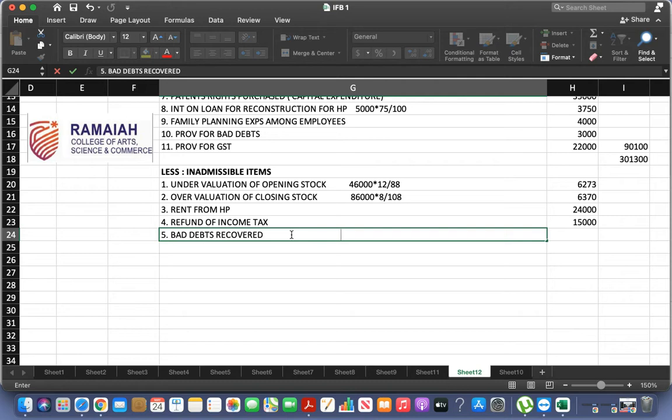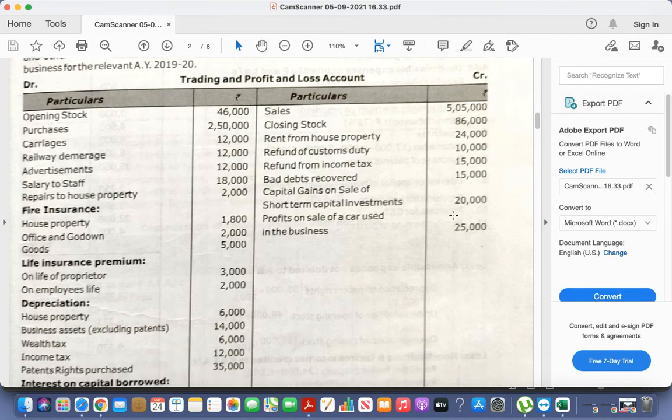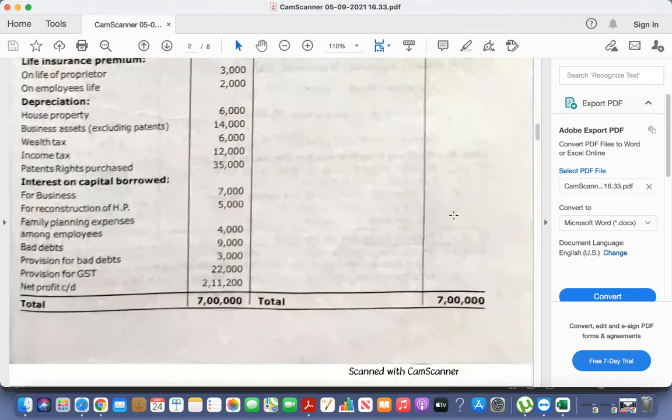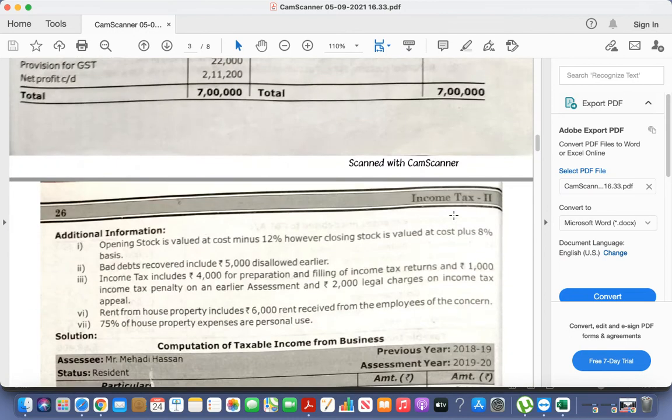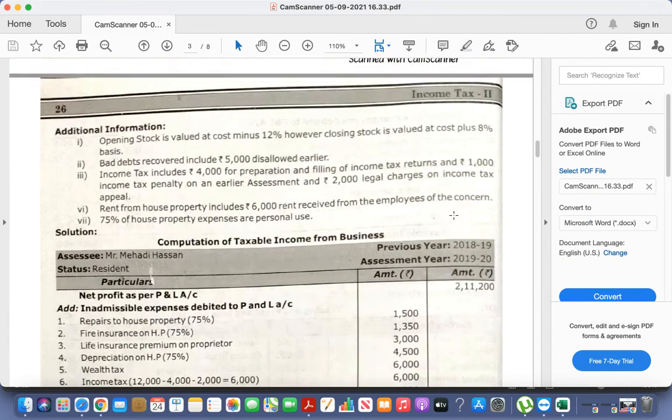Make it fast. Bad debts recovered is 15,000. Go through adjustments. Number 2. Bad debts recovered include rupees 5,000 disallowed earlier. Okay.